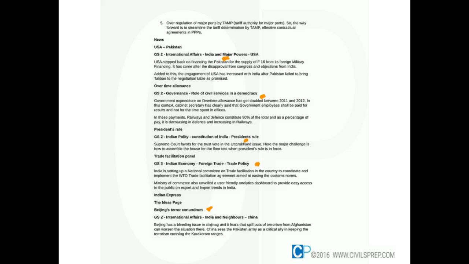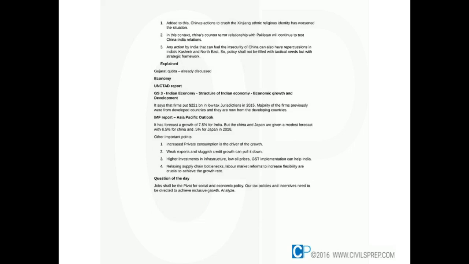So it may have an impact on India-China relations too. And coming to the Gujarat quota, it is violative of the 50% norm given in the Indira Sawhney case, and also economic backwardness is not determined under Article 16 of the Constitution as a criterion for providing reservations.